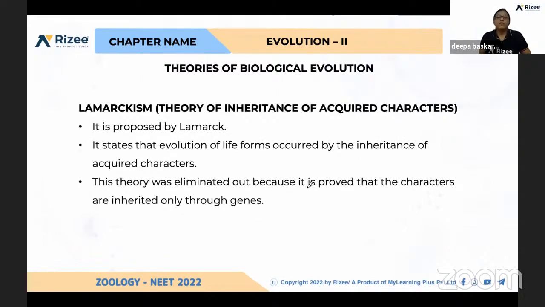And yes, first let us see one by one. First one is Lamarckism. So this theory was proposed, as I told, by Lamarck. What he stated is that the evolution of life forms occurred by the inheritance of acquired characters, which they are getting newly. Okay, so this theory was eliminated because it is proved that the characters are purely inherited from the genes. New species is only possible due to the change in genes. That was proved and this theory was eliminated.